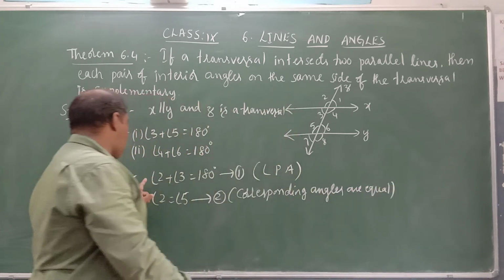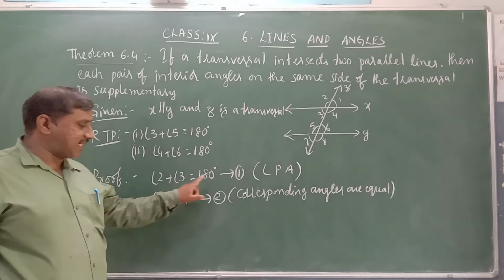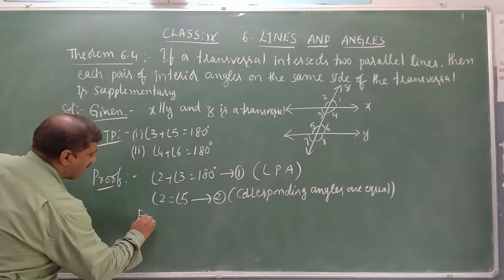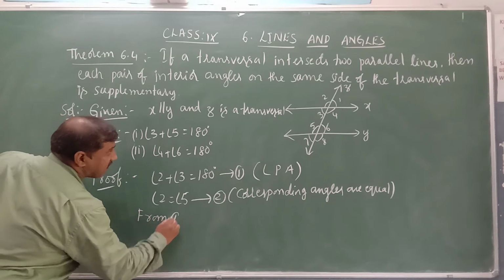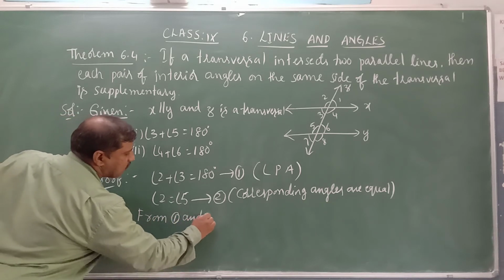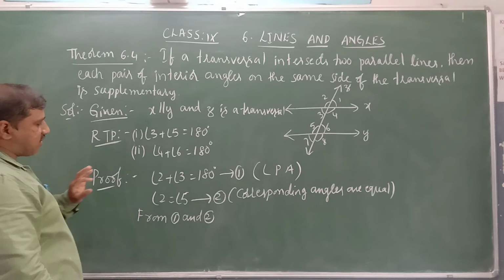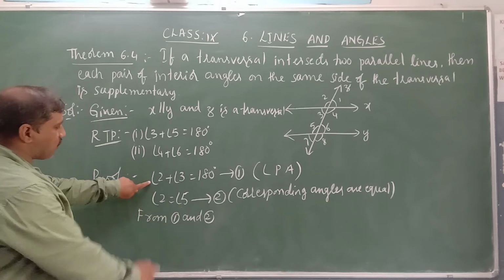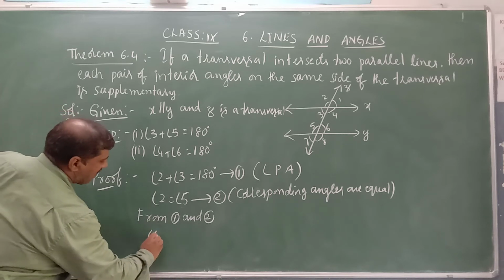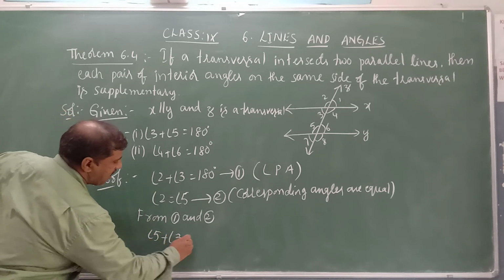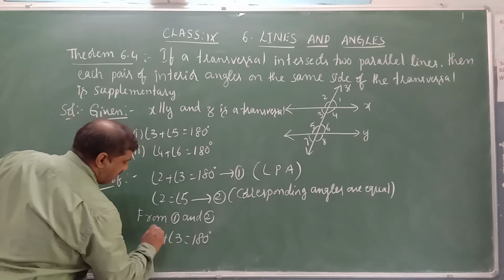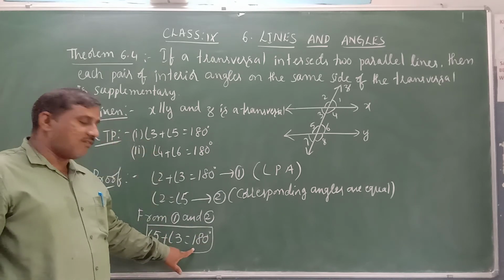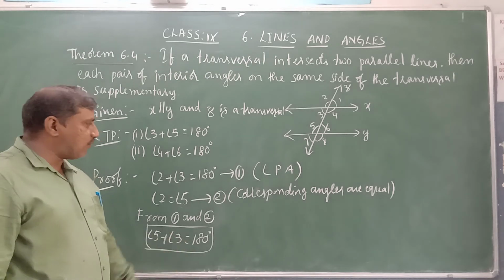That is, angle 2 plus angle 3 is 180 degrees and angle 2 is equal to angle 5. So from equation 1 and equation 2, what can we write? Substitute angle 2 equal to angle 5. In the place of angle 2, we can write angle 5 plus angle 3 is equal to 180 degrees. That is, angle 3 plus angle 5 is equal to 180 degrees. Like this we can prove.